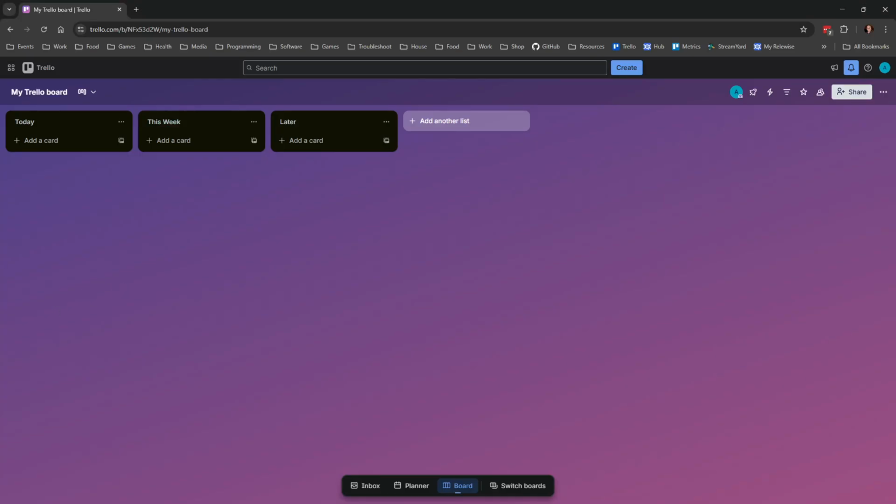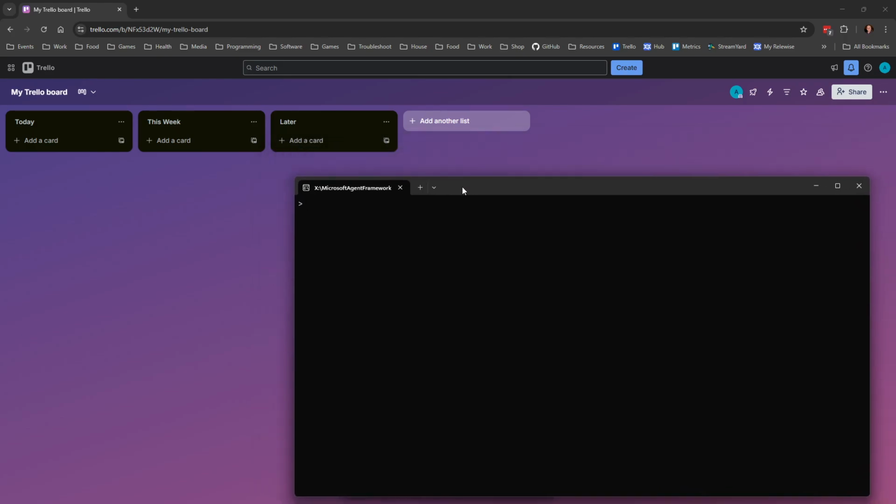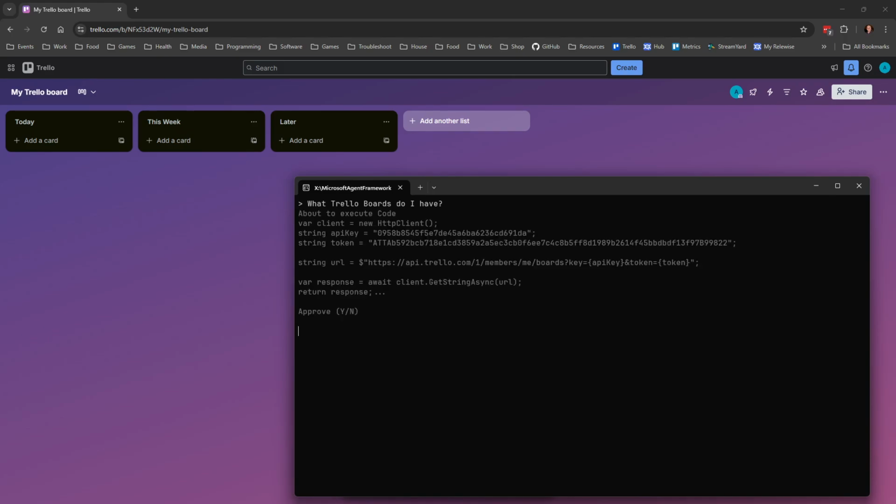Let's bring up this as well. So I could just ask it, just like we did with the first one that didn't work, what Trello board do I have? And it will like to execute this code: var client equals new HttpClient with the API key and token, and the URL, which to me looks okay.